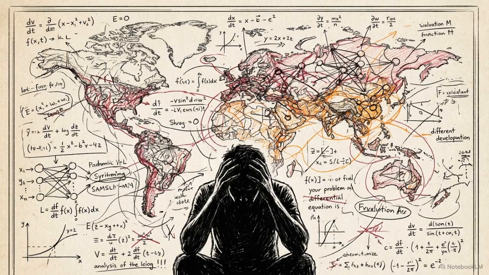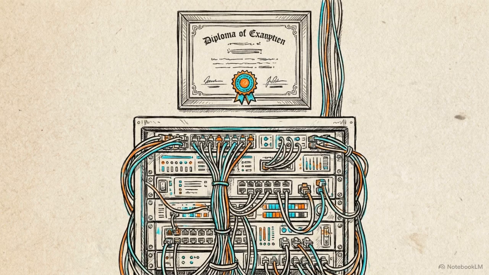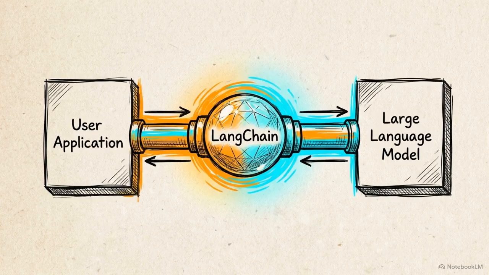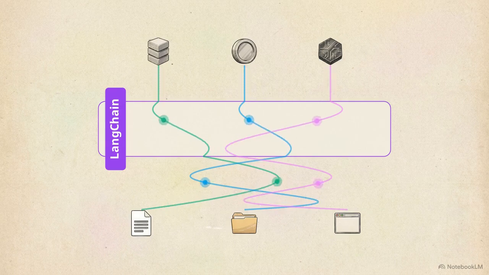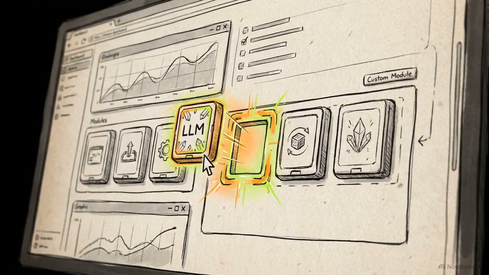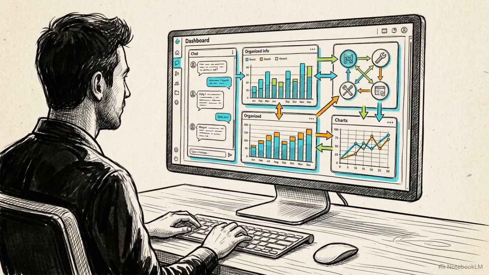To get around these limits and build custom AI tools, developers thought they needed to fine-tune custom models from scratch, a highly specialized process requiring a PhD in machine learning. That is the exact gap LangChain was built to fill. It operates as an abstraction layer, handling all the complex memory management and data routing behind the scenes. Now, standard software engineers can treat AI as a modular tool, building highly complex applications without needing a machine learning degree.